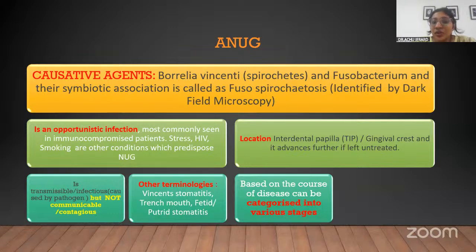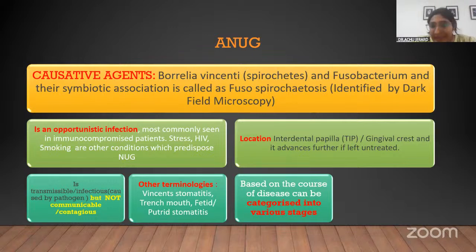So it is also called spirochetosis. And since these are motile organisms, this can be identified by dark field microscopy. This particular condition is also called an opportunistic infection. Why? What is an opportunistic infection? This is an infection which occurs when the patient is immunocompromised, when the immunity of the patient is otherwise low, because of any other systemic condition like HIV or stress or smoking, likewise. So this condition occurs in patients who have a lower immunity, who are immunocompromised.